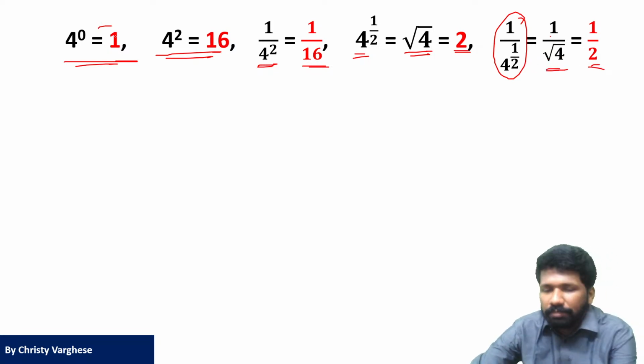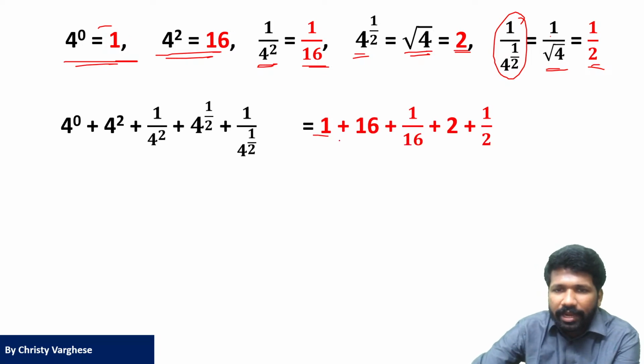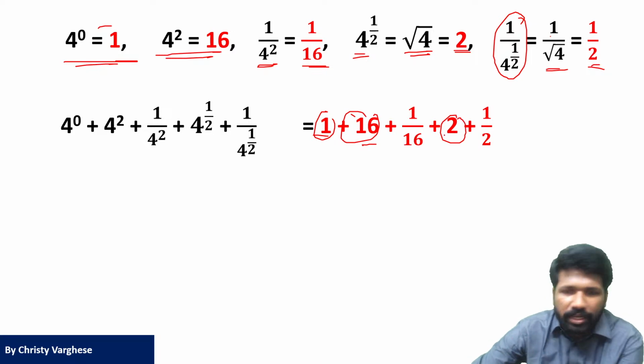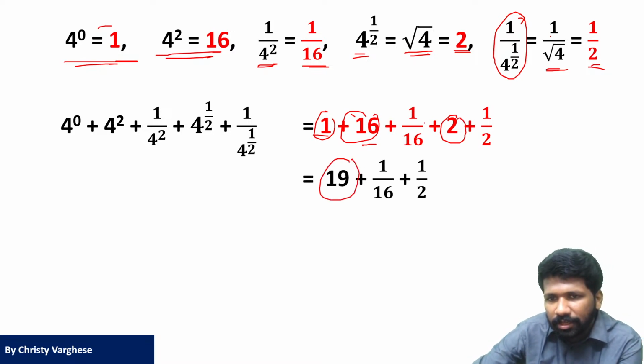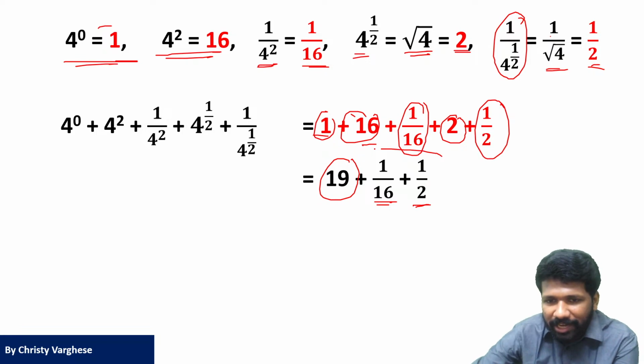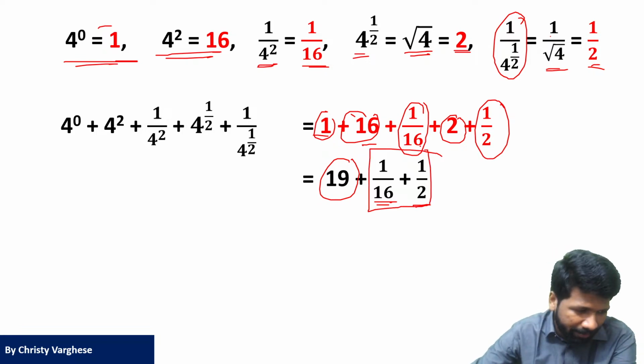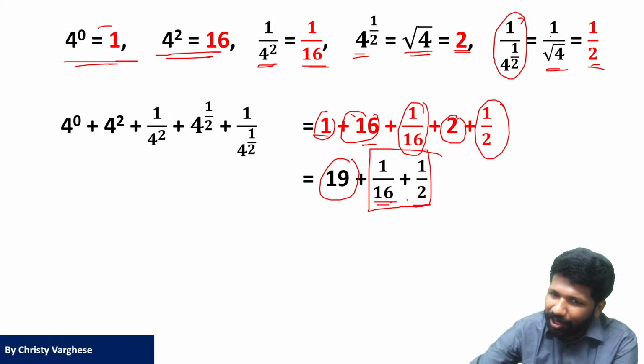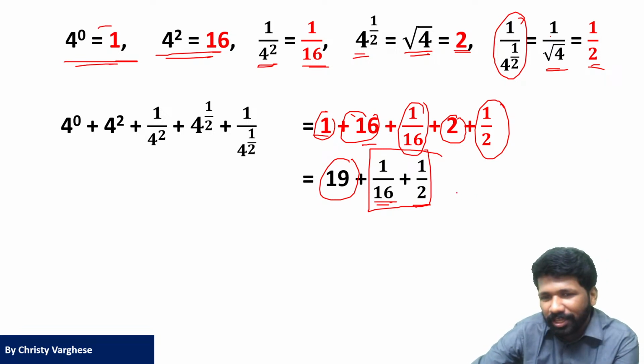Now just simplify this by adding these things up. This is a natural number, this is a natural number, this is a natural number. Add it up, 19. Fractions are remaining, 1 by 16 and 1 by 2. 1 by 16th of a pizza and half of a pizza. Fraction addition and all we will discuss in an upcoming class. If you logically do it, it is super easy. No need to take LCM or anything. You can just think logically.